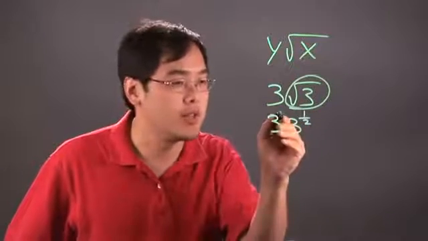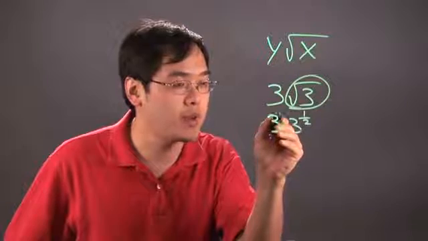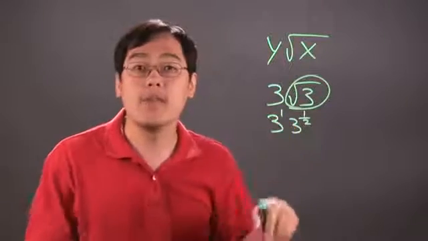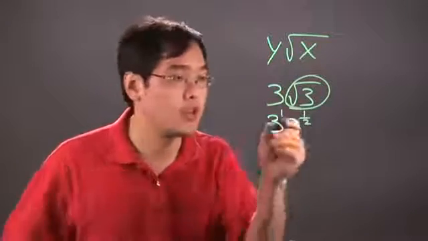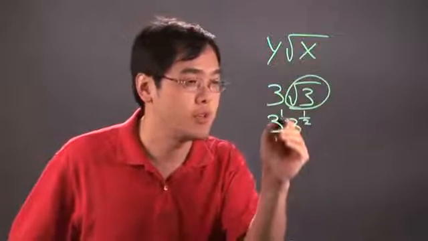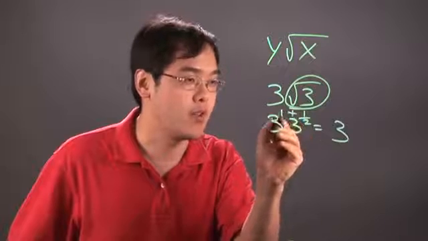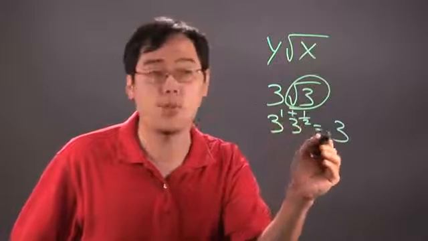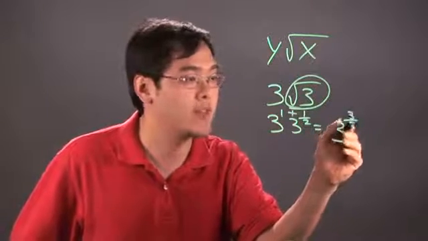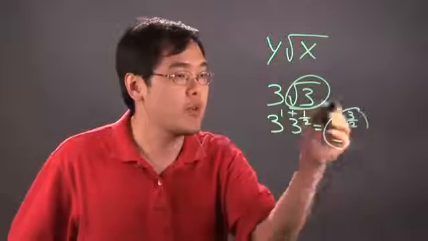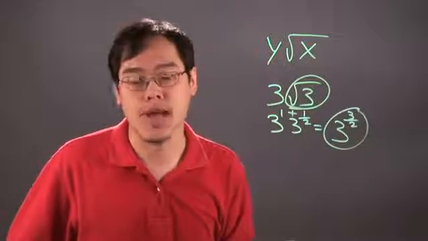And what you do here is you rewrite this 3 as an exponent, 3 to the 1, and then use your properties of exponents to finish the problem. So you keep the base 3, but then you add the exponents together, 1 plus a half is 1 1/2, or you rewrite it as 3/2. So 3 times the square root of 3 can be thought of as 3 to the 3/2 power.